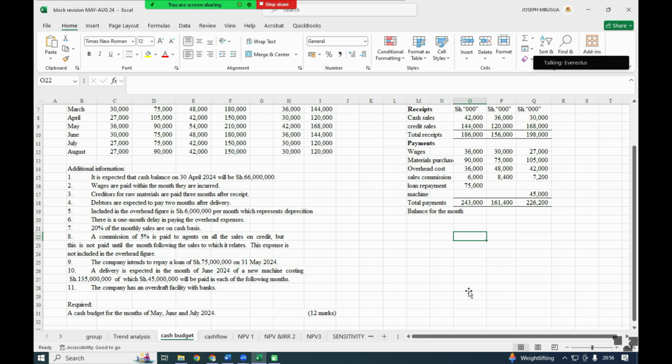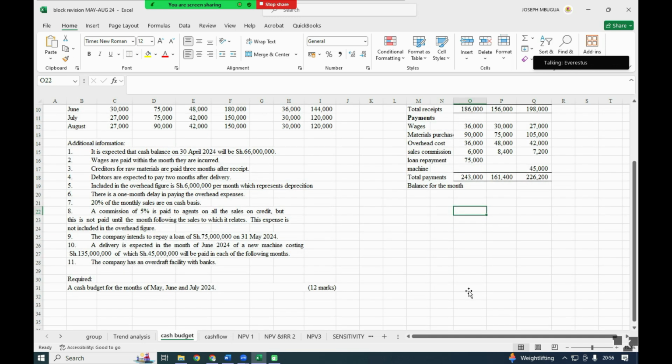Can you make the assumption that when it was delivered, you paid some amount, then the balance, which is 45,000, was spread over each of the months? So it means this amount probably was paid when it was delivered, then the remaining balance was spread equally. Okay. The following months.